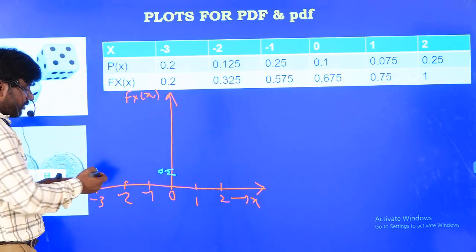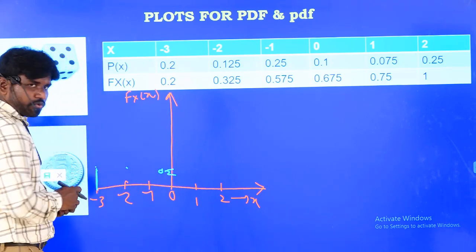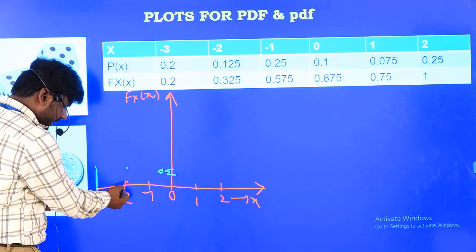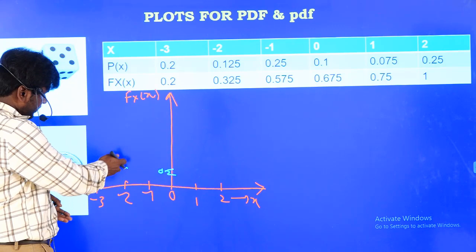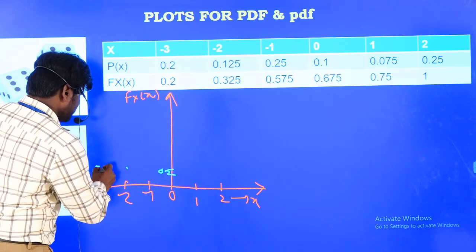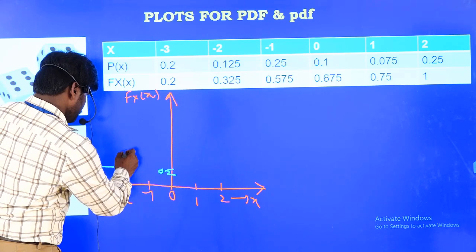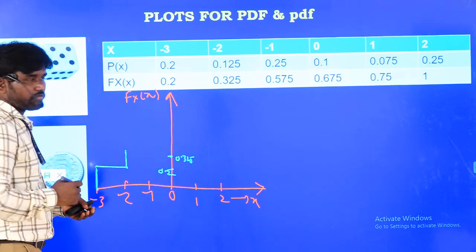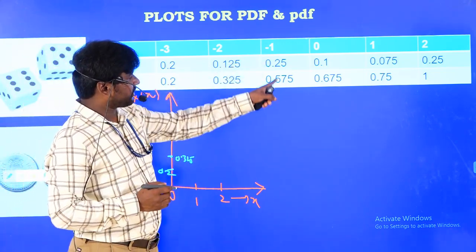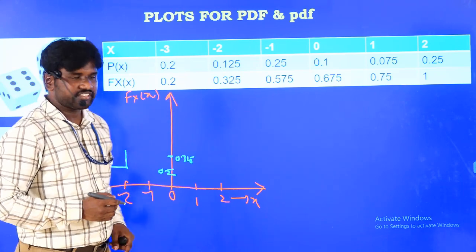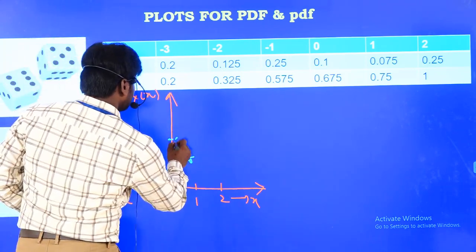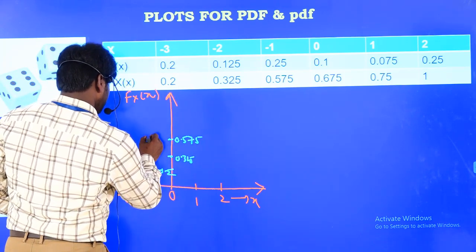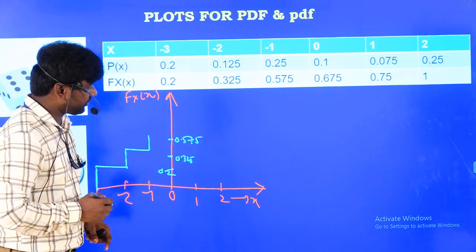Now we all know that the value between -3 and -2 is the same value continuing. Why? Because the probability at -2.1 also includes only -3. So the probability continues like this and reaches 0.325. After that, at -1, what is the value? 0.575, suppose. So up to this the same value will go, and it will reach 0.575.